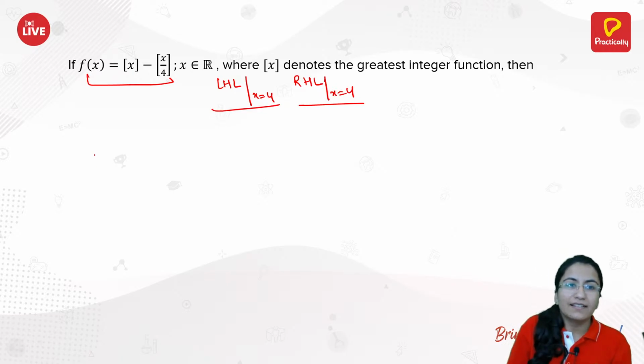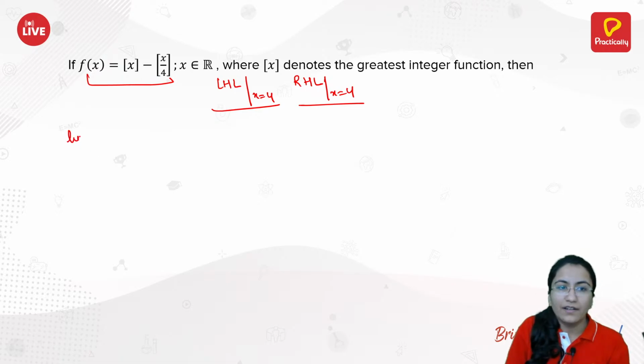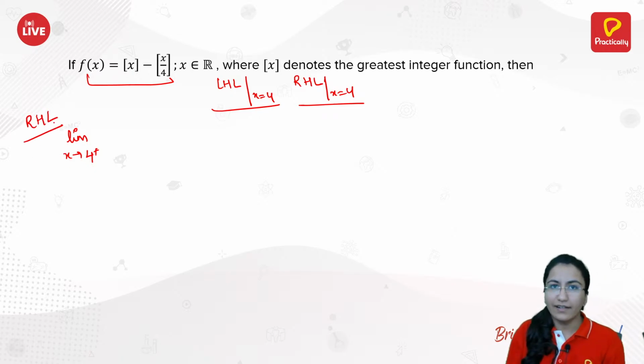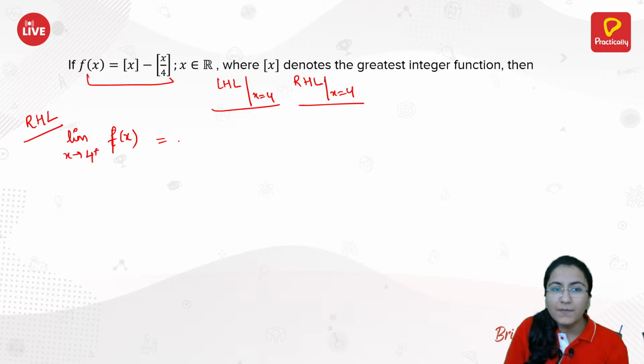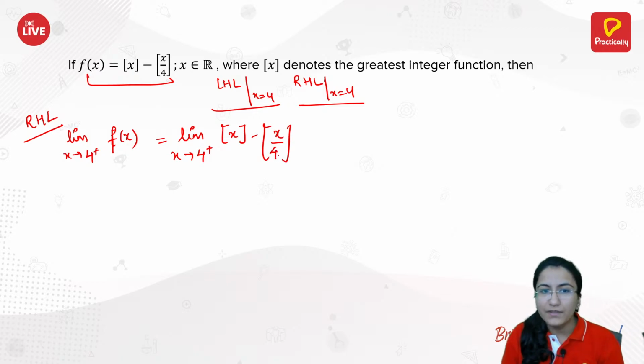Okay, let's check and mark. Limit x approaches 4 from the positive side. Right now I am calculating the right hand limit. That is, limit x approaches 4 from the positive side of f of x, which is the same as limit x approaches 4 from the positive side of greatest integer x minus greatest integer of x by 4. You have this with you.